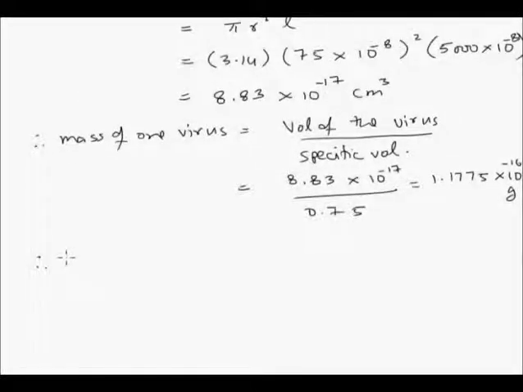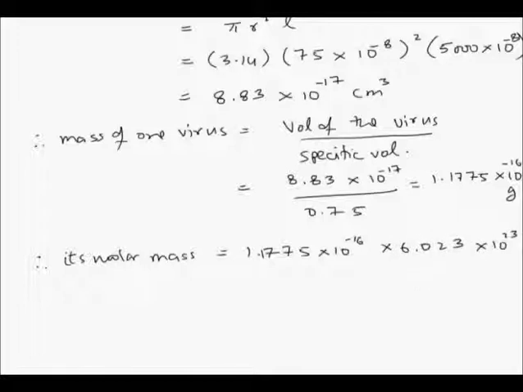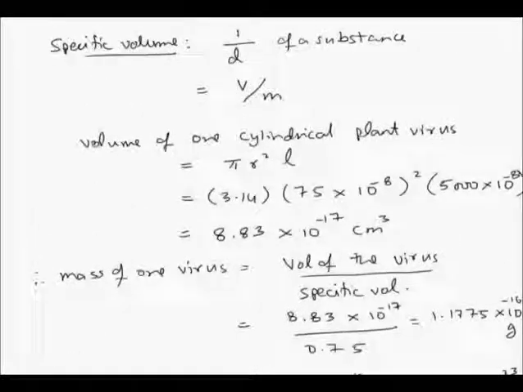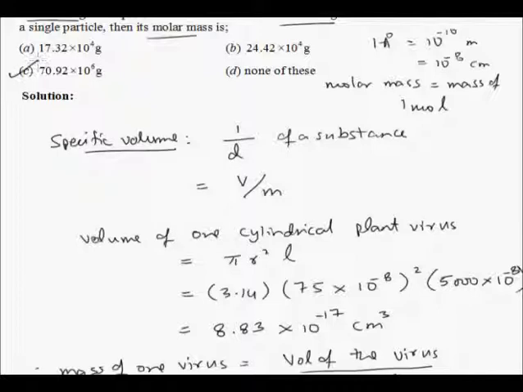Therefore, its molar mass would be equal to this number, 1.1775 into 10 to the power of minus 16 into 6.023 into 10 to the power of 23 grams. So this is going to give me 70.92 into 10 to the power of 6 grams. So this is going to be the molar mass of the virus. And out of the 4 choices, C is therefore the correct answer.